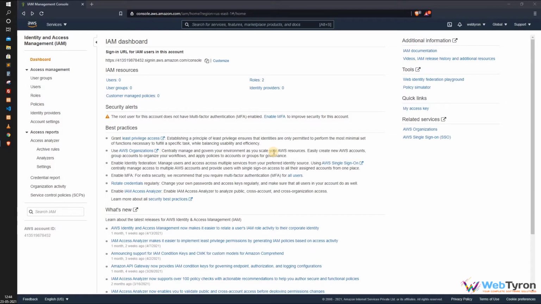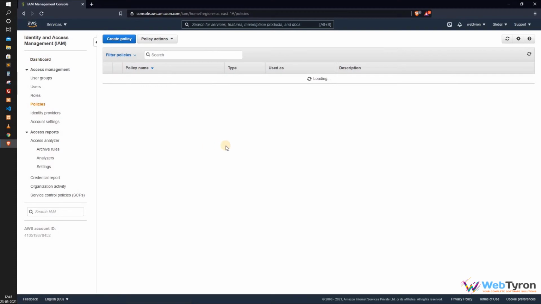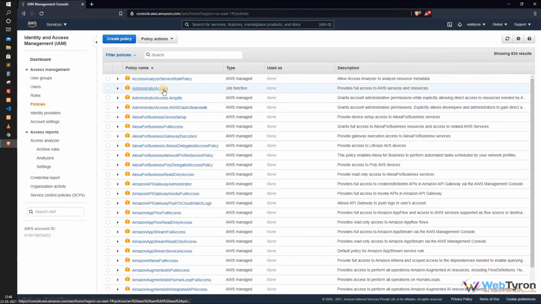In simple words, authorization is the process of specifying exactly what actions a principal can and cannot perform in AWS, by defining specific privileges in policies and associating those policies with principals. These policies are attached to IAM users, IAM groups or roles. So these policies define what an identity can access with an HTTP API route. Let's understand policies first.